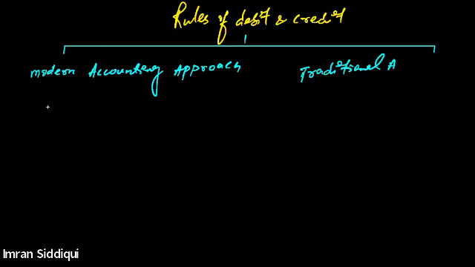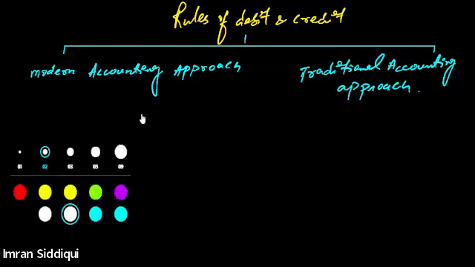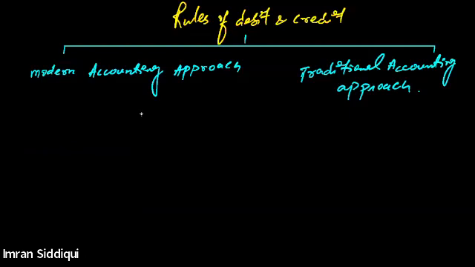We need to understand the different types of account based on the traditional and the modern approaches, and then only will you be able to understand the rules of debit and credit. Since we already understood the different types of account on the basis of both approaches, I think it will be easier for us to understand it now. So let's first talk about the modern accounting approach. The modern accounting approach gives us the rule regarding assets. The first rule is regarding the assets.